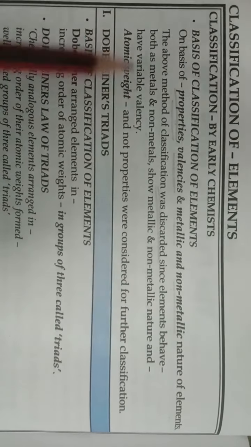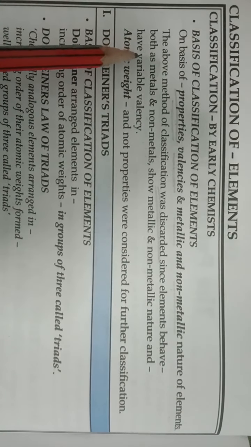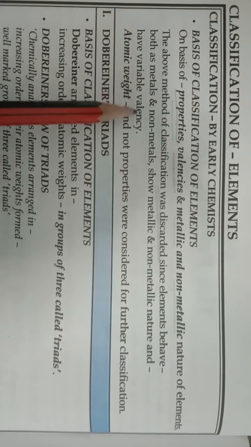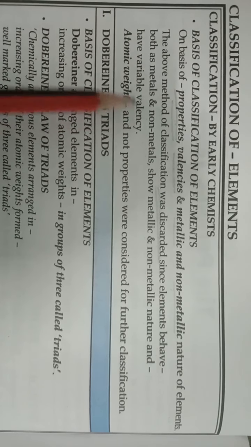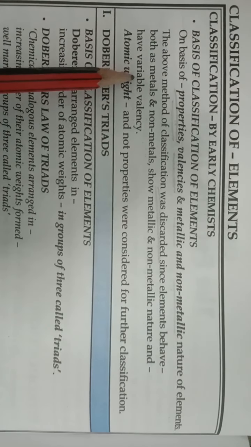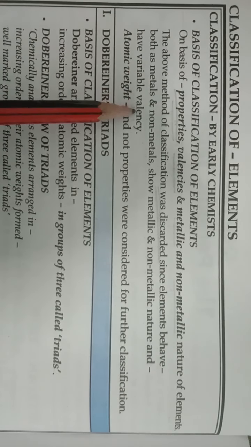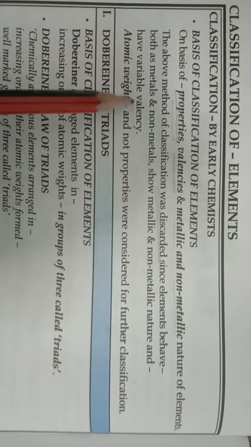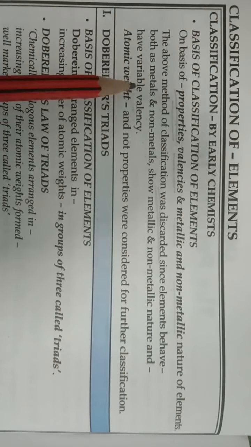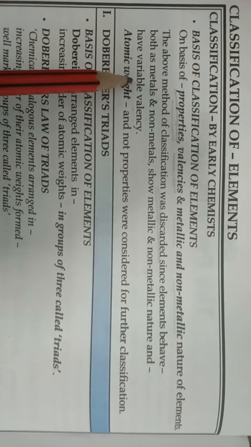And second thing, elements also have variable valency. Some elements have variable valency, and you know the meaning of variable valency. What is the meaning of variable valency? Variable valency means more than one type of valency carried by a particular element.